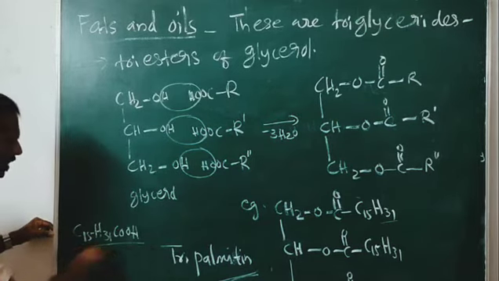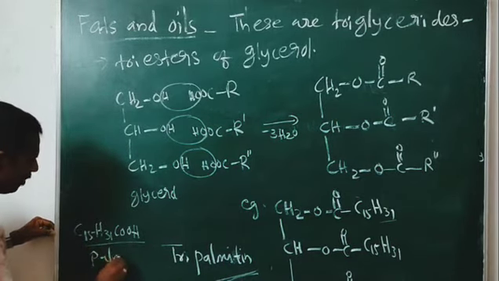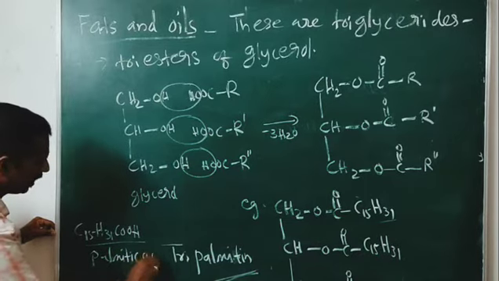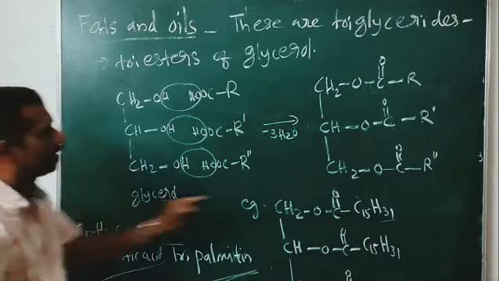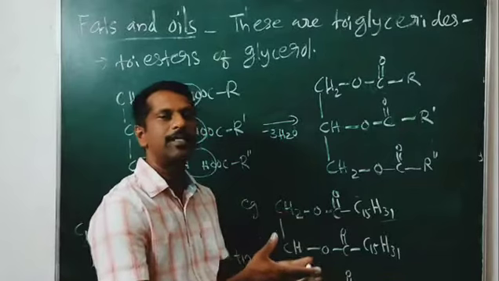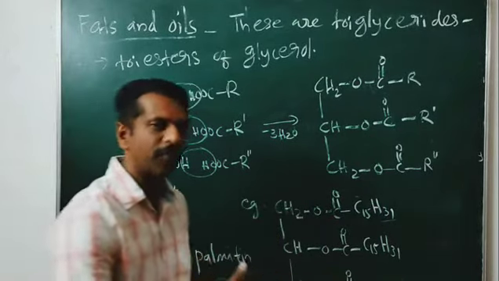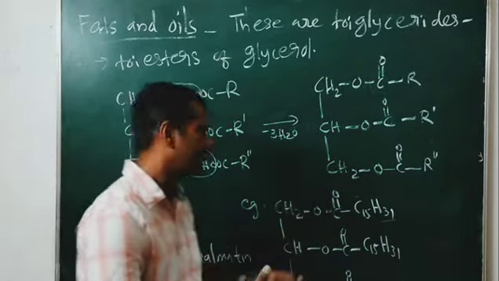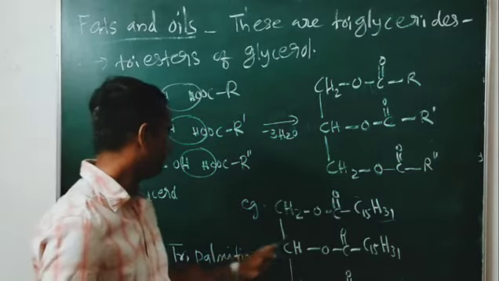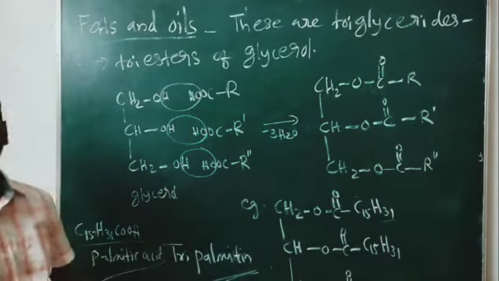This acid is known as palmitic acid. So when palmitic acid and glycerol undergo esterification, we get tripalmitin. This is an example of a fat and oil.